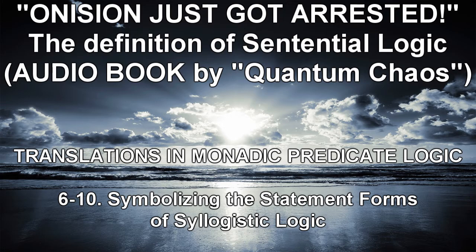Next, let us consider S3 above. To say no A is B, for example, no astronaut is brave, is to deny that there is at least one A who is B. In other words, it is the negation of some A is B, and is accordingly symbolized as follows: ¬∃x(Ax ∧ Bx), which is literally read as it is not true that there is at least one thing such that it is A and it is B. Recall that ¬∃xφ is equivalent to ∀x¬φ, for any formula φ. In the above case, φ is the formula (Ax ∧ Bx), and we have the following equivalents: ¬∃x(Ax ∧ Bx), ∀x¬(Ax ∧ Bx).